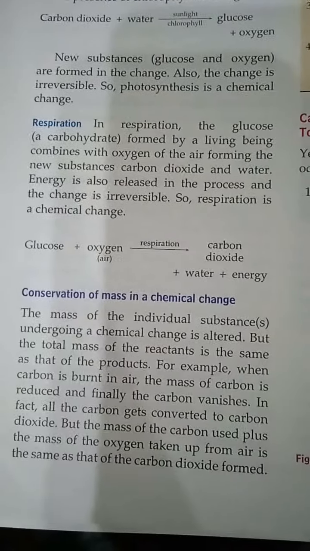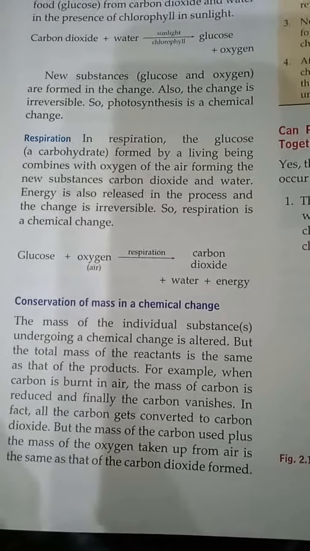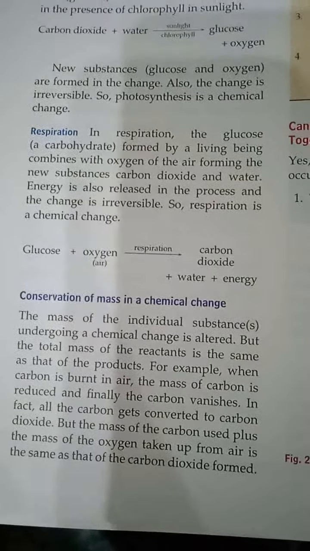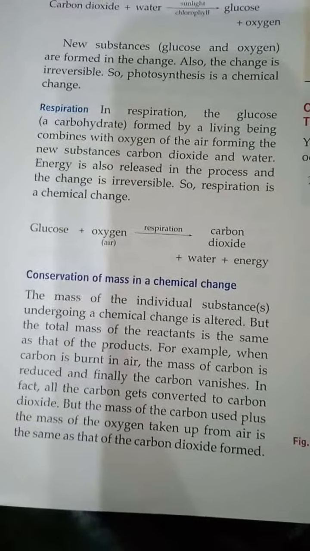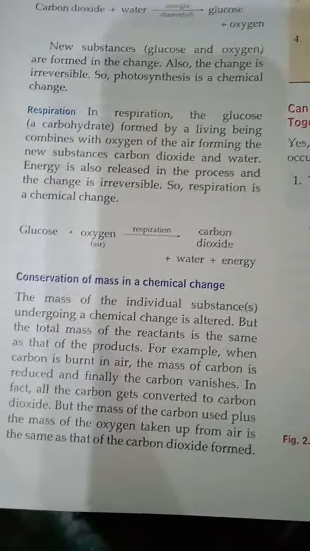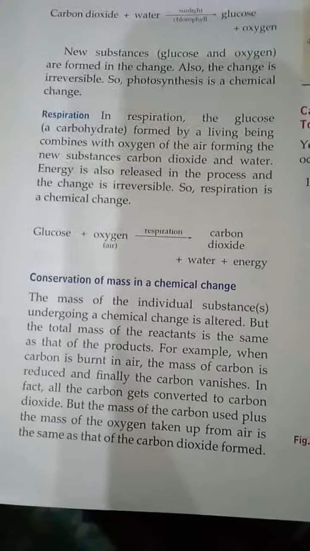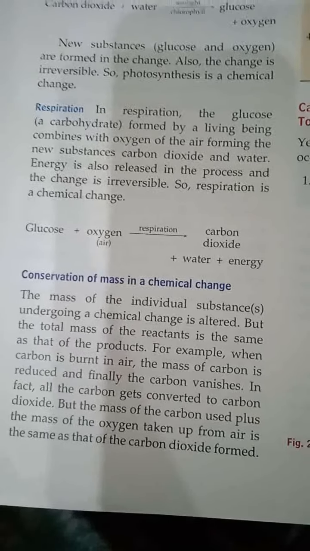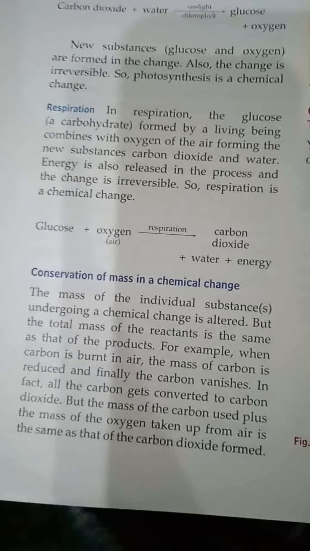For example, if carbon is burnt in air, it has the mass of carbon plus the mass of oxygen in air. Now the mass of carbon is reduced and finally the carbon vanishes. In fact, all the carbon gets converted into carbon dioxide. But the mass of carbon used plus the mass of the oxygen taken up from air is the same as that of the carbon dioxide formed. What were the reactants in this reaction? Carbon and oxygen. So the mass of the carbon dioxide, the product formed in the reaction, will be equal to the total mass of the carbon plus oxygen. Understood? This is conservation of mass.